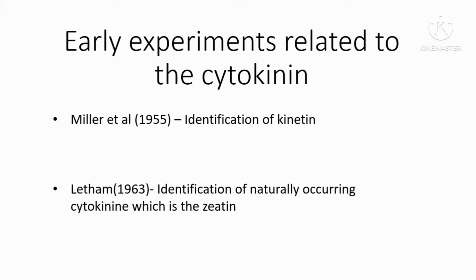So in order to be a natural occurring cytokinin, I mentioned this one in previous videos as well, it should be widely spread, or it should be distributed throughout the plant kingdom. So therefore, after that, he identified that this cytokinin is present in many of the organisms in the plant kingdom. So therefore, this is a kind of a natural occurring cytokinin. Okay.